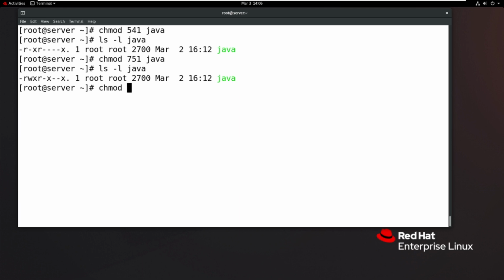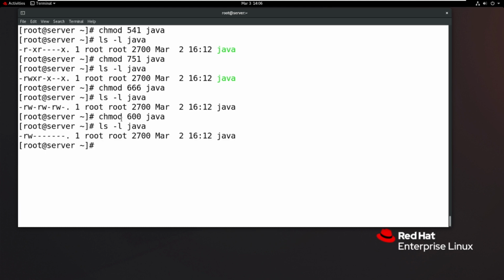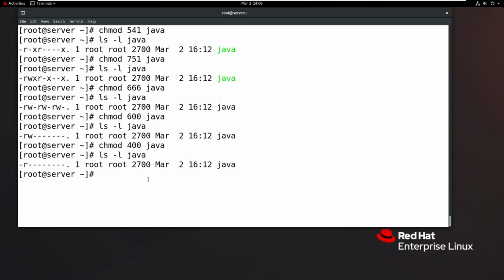So now I want to set full permissions like 666 of Java file. Then everyone has read and write. See that? So now I want to set 600 of Java file. So user has only read and write, but the remaining group and others have null only. Okay, chmod just 400 of Java file. So then here it is called what? Only user read, remaining all are 00.